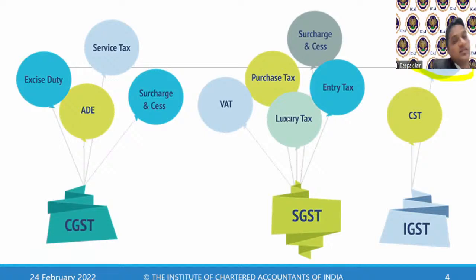What is cess? It is a tax on tax. To understand, under direct tax, what is cess? Apart from the direct tax, I will charge something extra. I will charge a surcharge and a cess. That is a percentage called cess. That tax is called a cess, which is used for specific purposes.